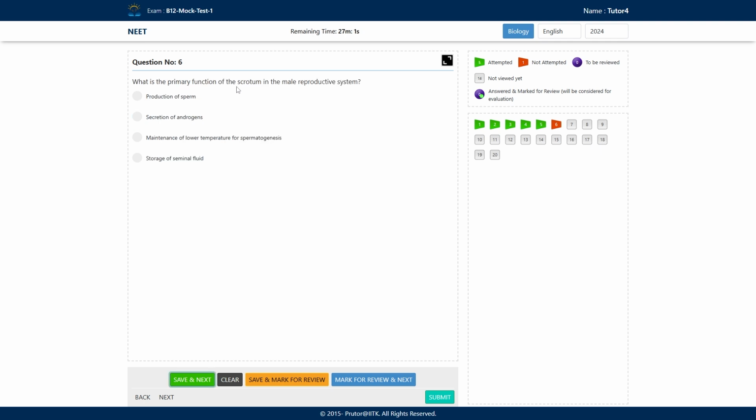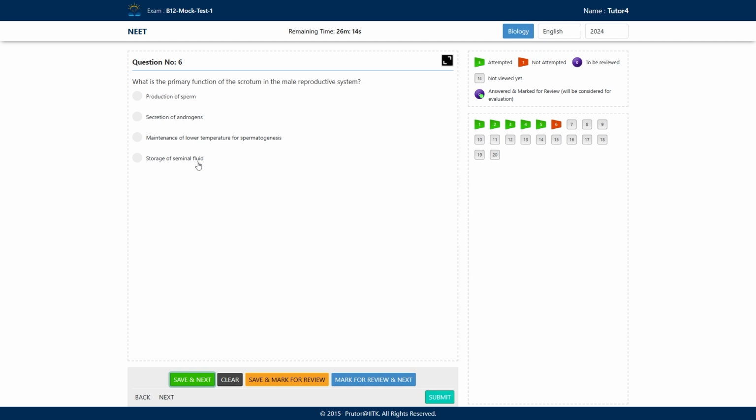Next question: what is the primary function of the scrotum in the male reproductive system? This is a question related to the human reproduction chapter. Within the scrotum, testes are present. The options are: A, production of sperms; B, secretion of androgens; C, maintenance of lower temperature for spermatogenesis. What is spermatogenesis? Sperm formation. And option D, storage of the seminal fluid.